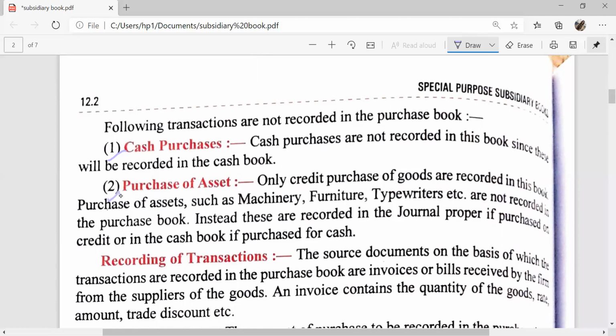Second, purchase of assets. Only credit purchases of goods are recorded in the purchase book. Purchases of assets such as machinery, furniture, typewriter, etc. are not recorded in the purchase book. These are recorded in the journal proper if purchased on credit, or in the cash book if purchased for cash.